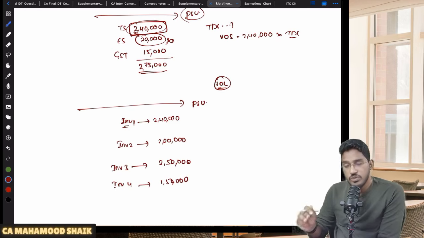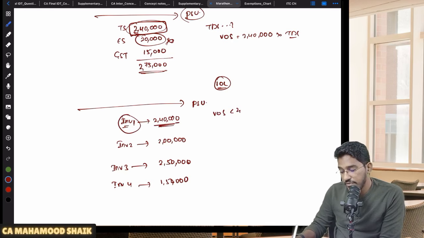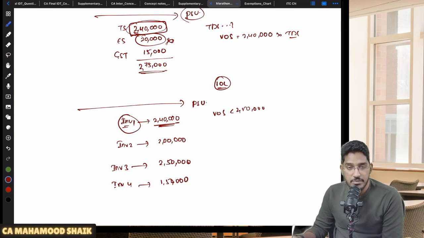So like that, the total contract is for 10 lakhs, but they are giving individual invoices. In each invoice, the value of supply is less than 2,50,000 only. Will TDS become applicable? Yes, TDS will become applicable.